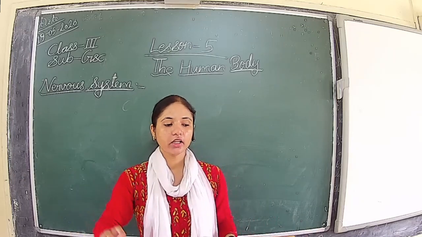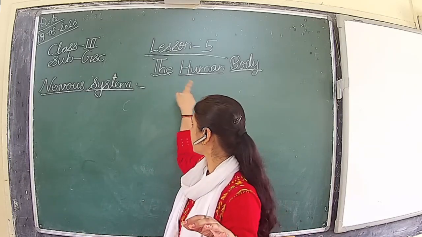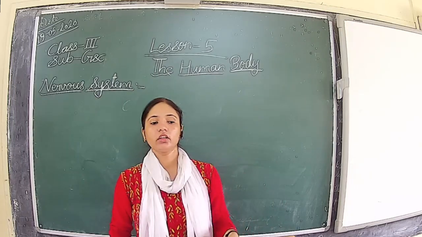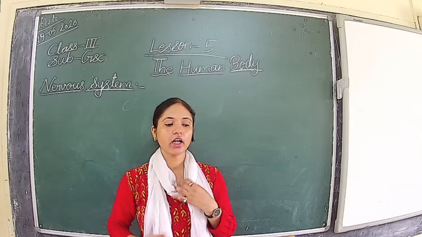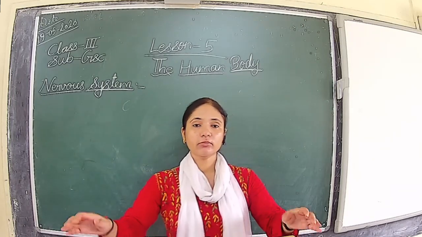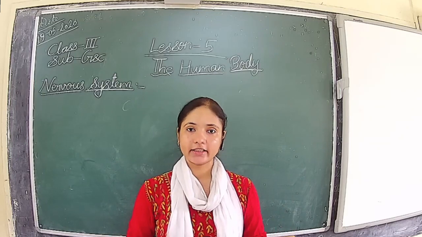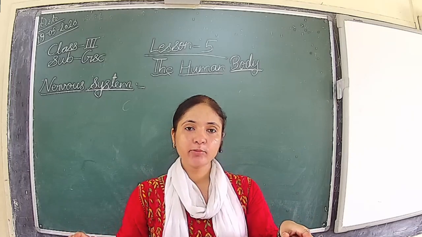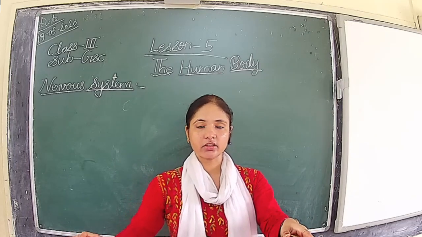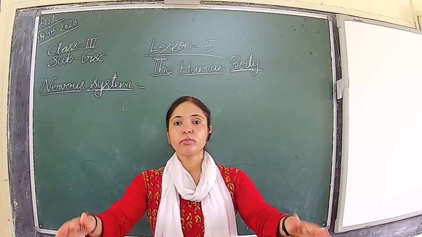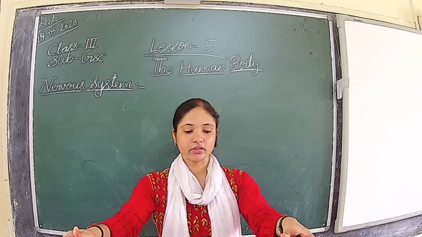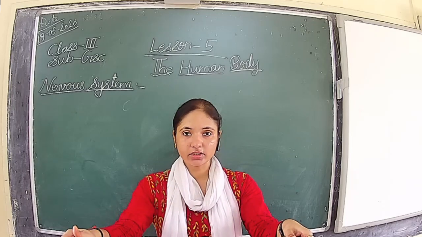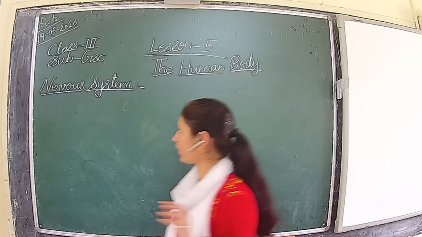Next is the nervous system. We are discussing the human body, and already we have discussed 2-3 systems. Now we will go to the nervous system. The nervous system is made up of the brain, spinal cord and nerves. The brain is the most important organ of the nervous system. It tells every other part of the body what to do all the time.